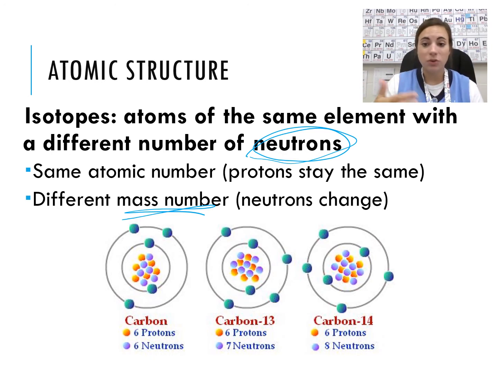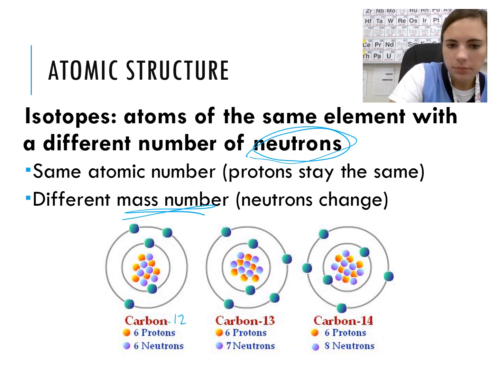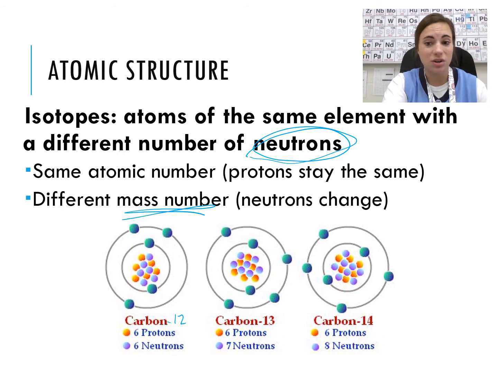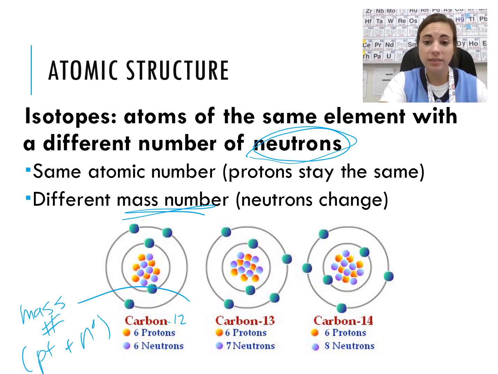It's the same atom. So for the example right here, they're all carbon. They all have 6 protons, or they wouldn't be carbon. But carbon 12, which isn't written here, has 6 protons and 6 neutrons. 12 is the mass number, which remember is protons plus neutrons. Okay. Carbon 13 is also carbon. It has 6 protons, but now it has 7 neutrons. Carbon 14, still carbon, still has 6 protons. Now it has 8 neutrons, which gives it that mass number of 14.